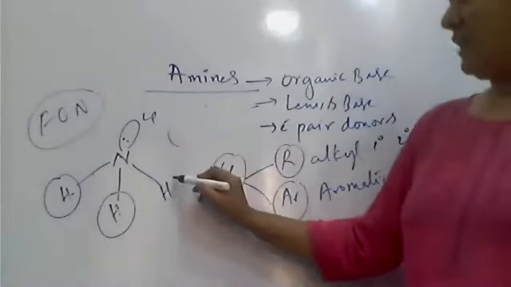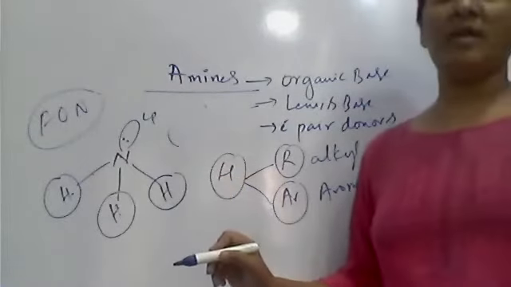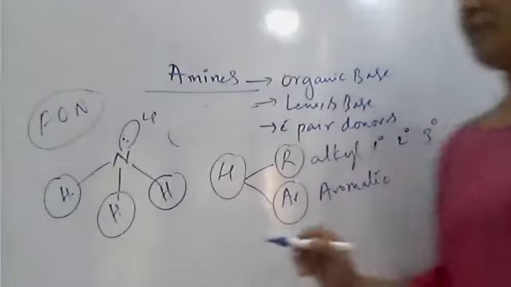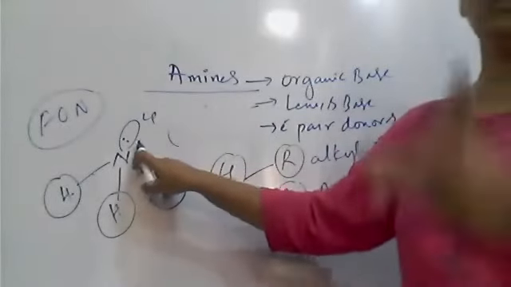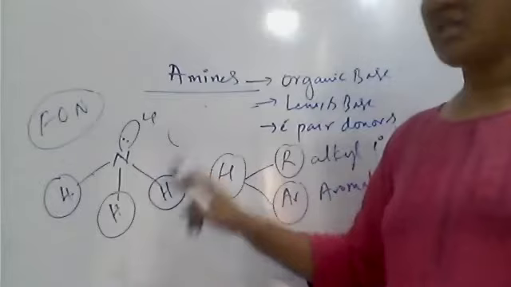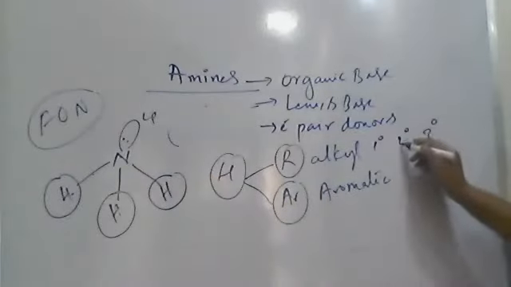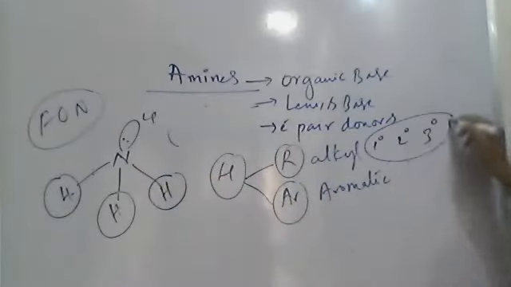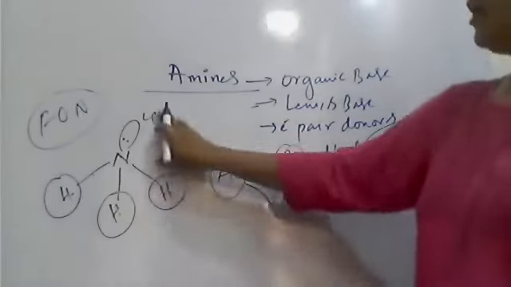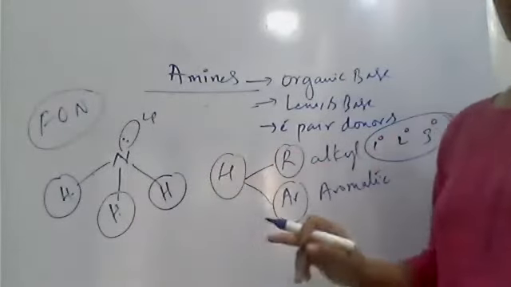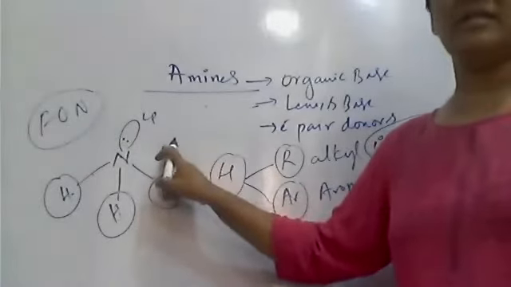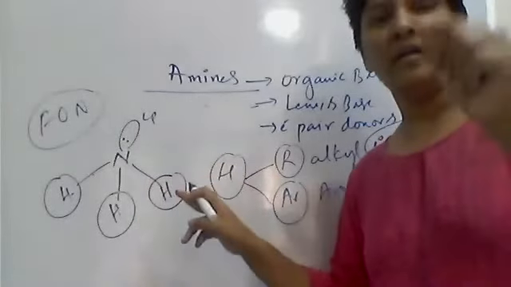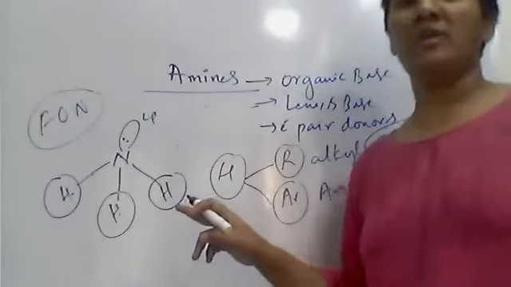And if the third hydrogen is also replaced by alkyl, then you get R3N, where you don't have any H. But still the primary, secondary and tertiary amines will have a lone pair on the nitrogen. So remember, they are still able to donate the electron pair.